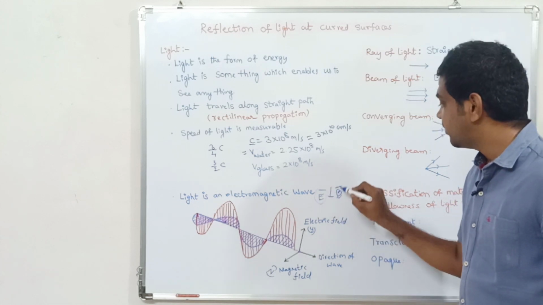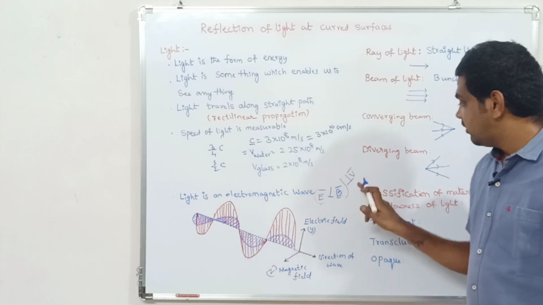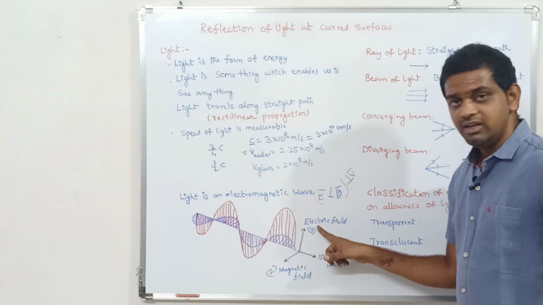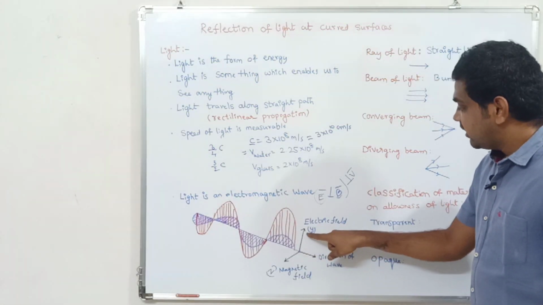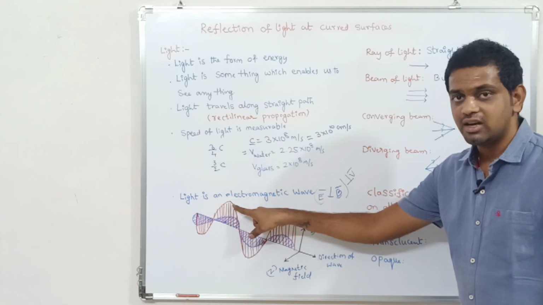They are not only perpendicular to each other, they are perpendicular to the direction of the propagation of the wave, where v is the velocity of the light. See, in this diagram I explained clearly. In the y-axis direction I represented the electric field with the red pen.